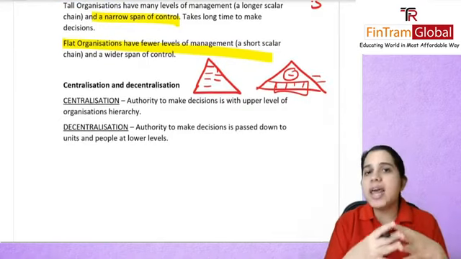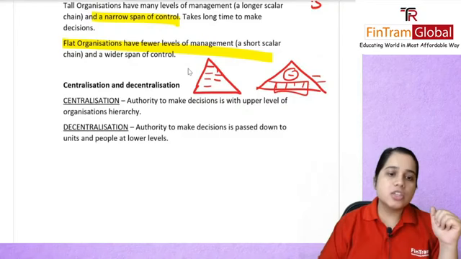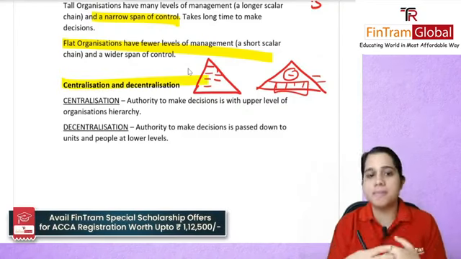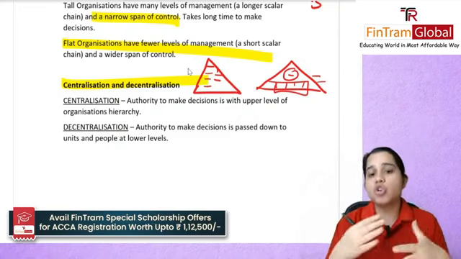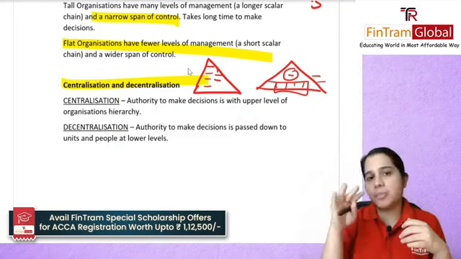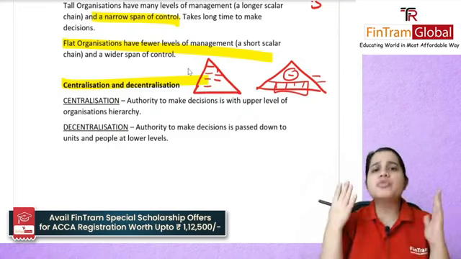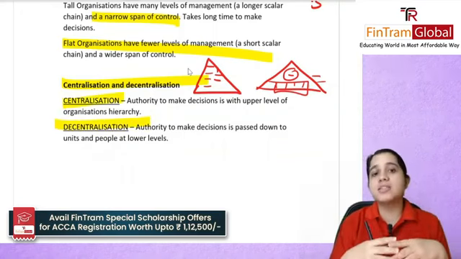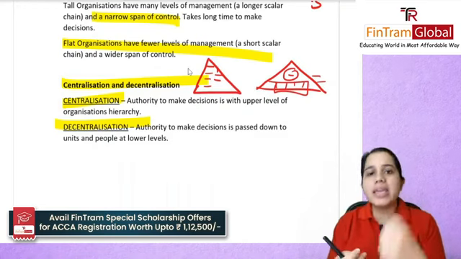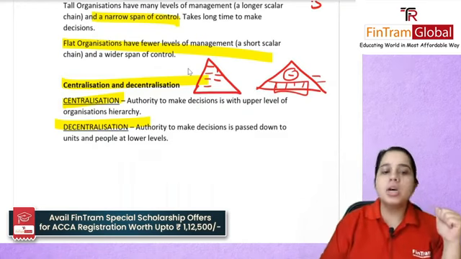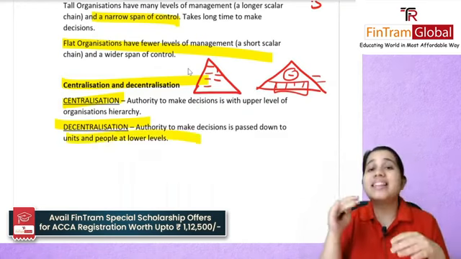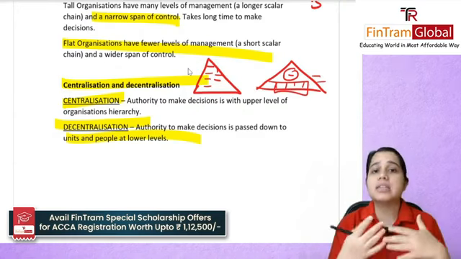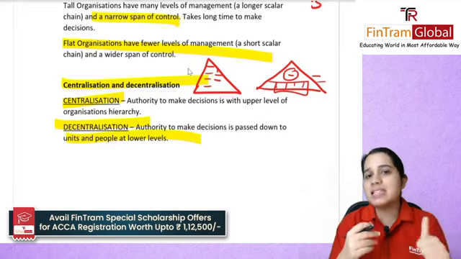Next, centralization and decentralization. What did we study here? That centralization is basically where the authority to make any decision lies with your upper level of management, that is, your senior management. However, in a decentralized organization, this authority to make decisions is passed down to the units and people who are at the lower levels. People at even the operational level can make decisions. That will be known as decentralization.